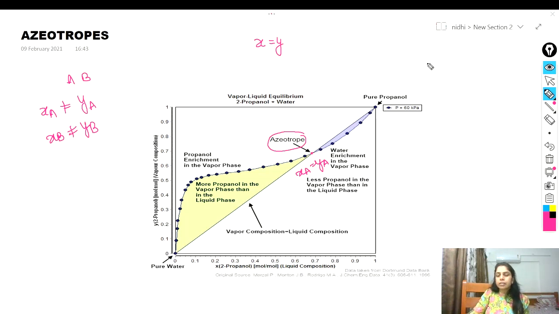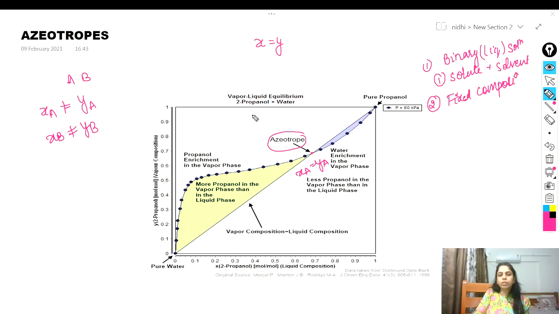The first condition is that there must be a binary liquid solution, both in the liquid phase, that means one solute and one solvent. The next is that the composition must be fixed. That means 2-propanol plus water must be 95% propanol and 5% water. So now it is fixed.